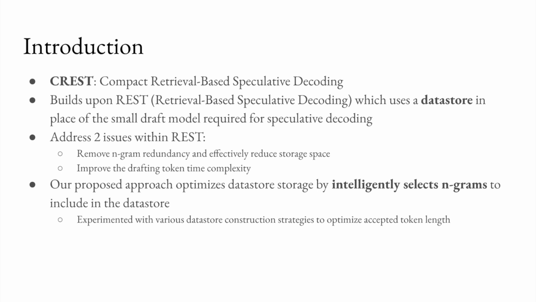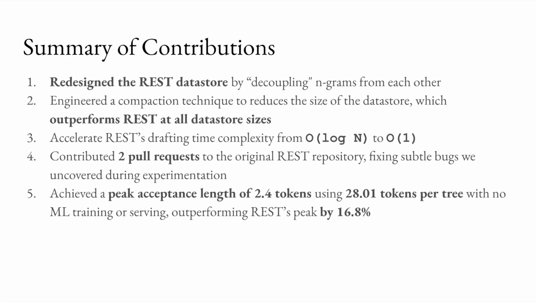We have identified two key issues within REST, the first being n-gram redundancy and its associated storage overhead, and the second being the overall drafting time complexity. Our proposed system solves these problems by intelligently selecting n-grams to include in the data store, which effectively optimizes storage usage, and we present the various experiments we conducted to determine the best strategy to use when constructing the optimized data store.